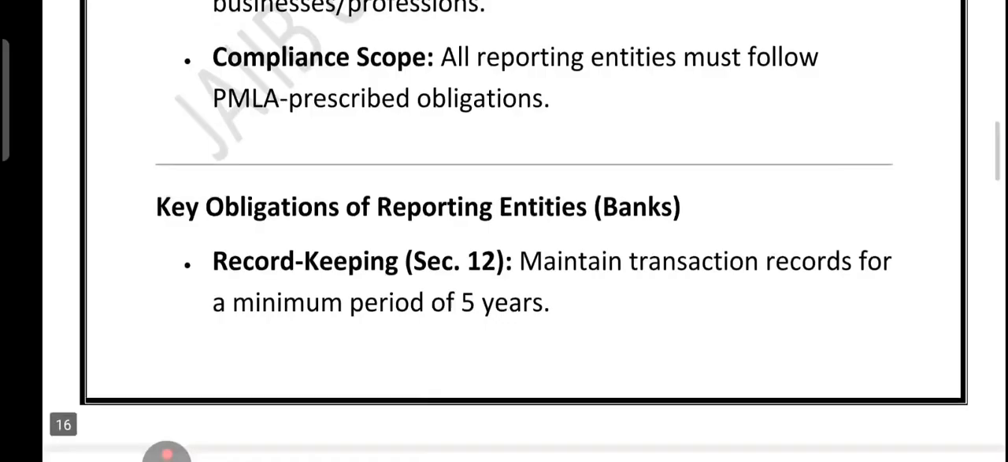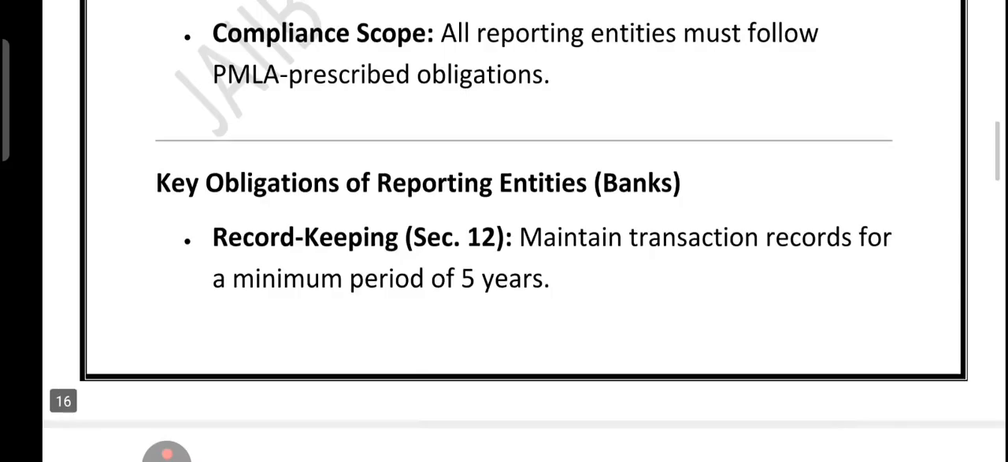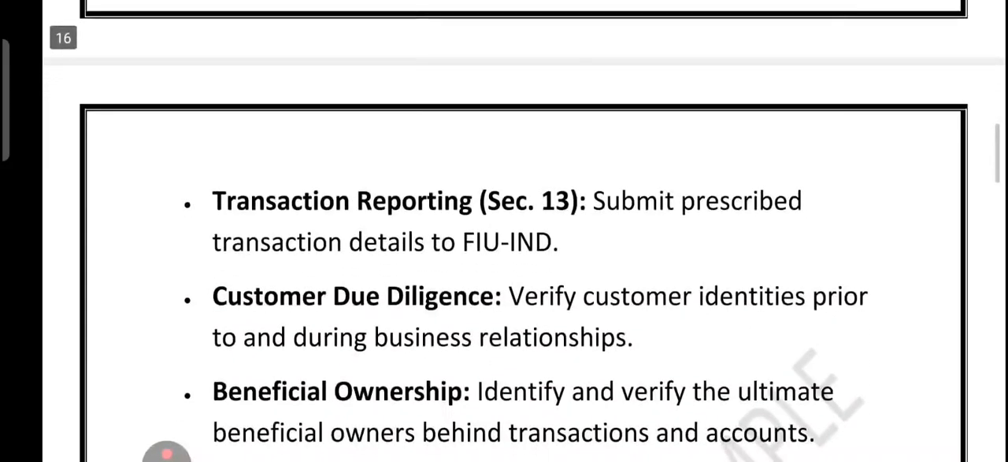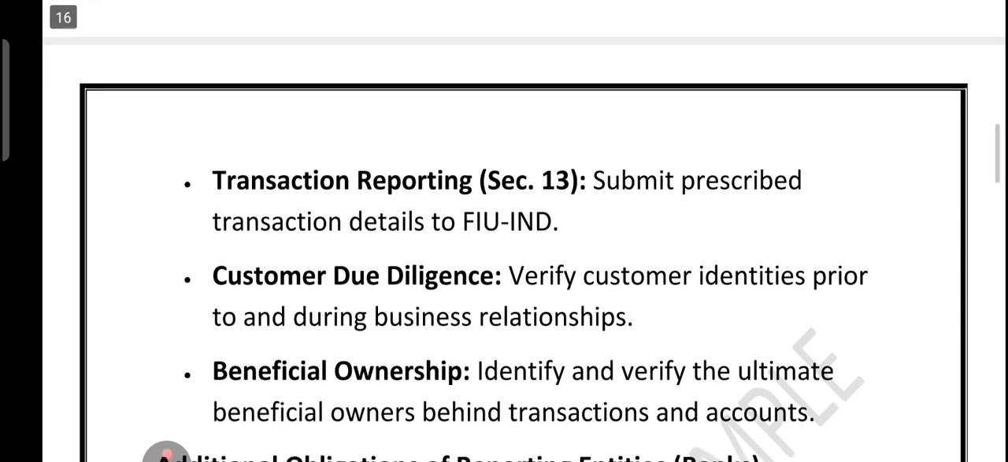Now let's look at the key obligation of the reporting entity. First is the record keeping, which is under section number 12. So they should maintain transaction record for a minimum period of 5 years. Then transaction reporting under section number 13. So what it says is that they have to submit prescribed transaction detail to the FIU IND.